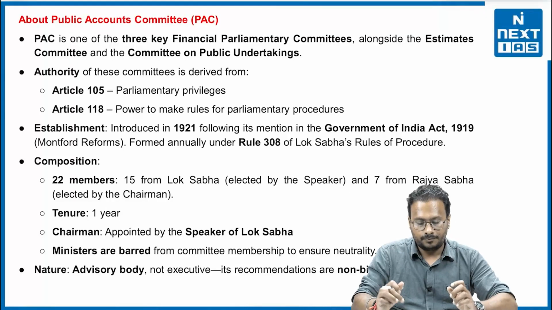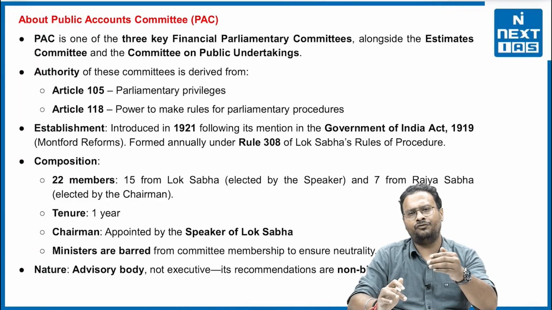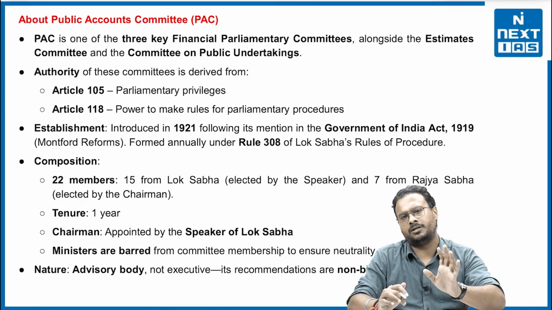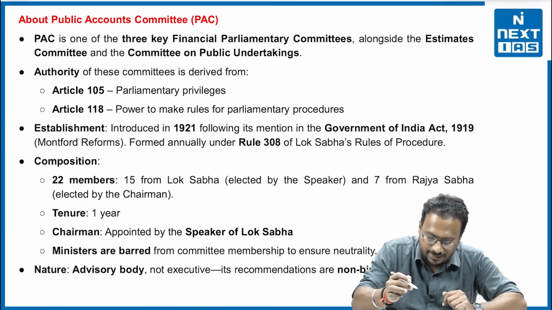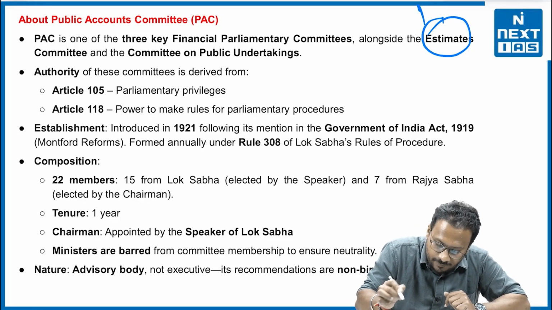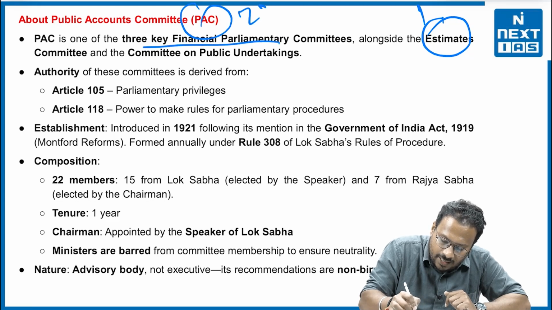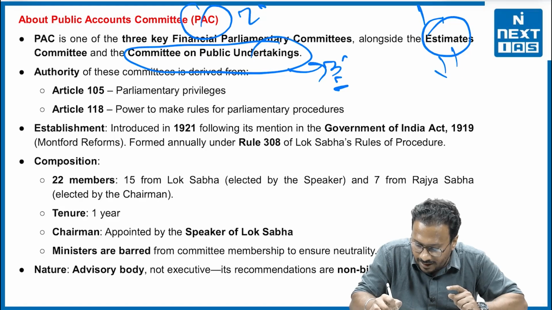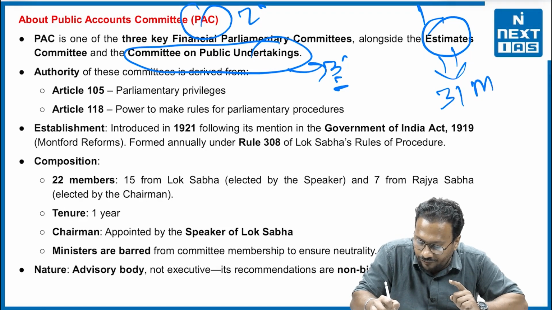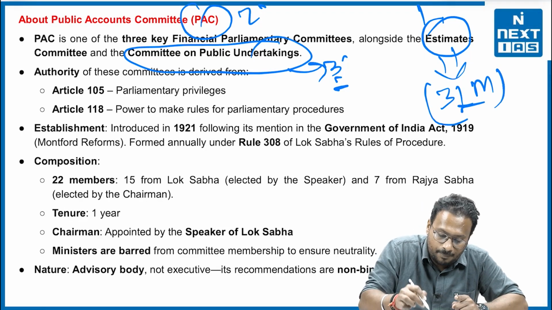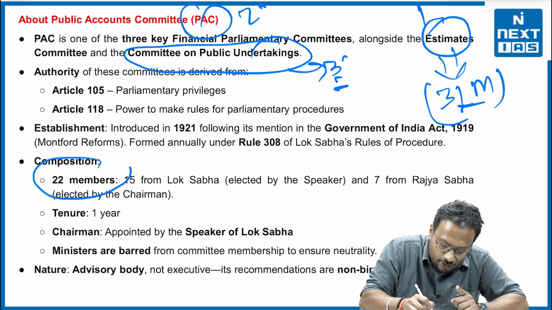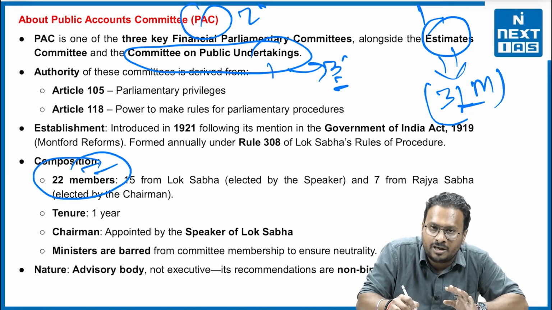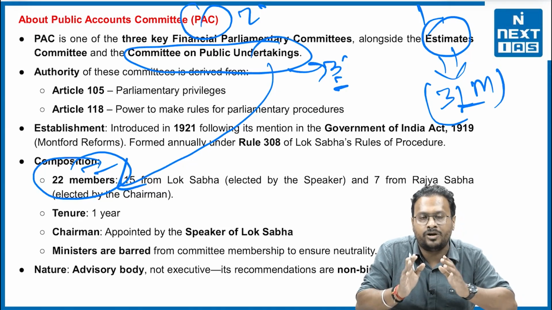The Public Accounts Committee is one of the three major committees of the Parliament to scrutinize the money aspect. What are those three? The first is the Estimates Committee. The Public Accounts Committee is the second, and the Committee on Public Undertakings is the third. The Estimates Committee is the largest committee with 31 members. The Public Accounts Committee has 22 members, and the Committee on Public Undertakings also has 22 members.